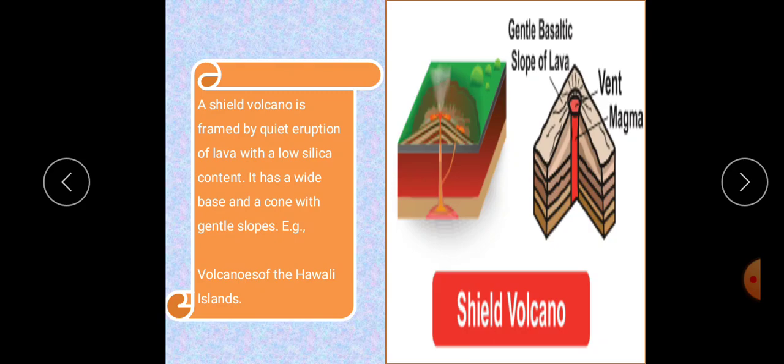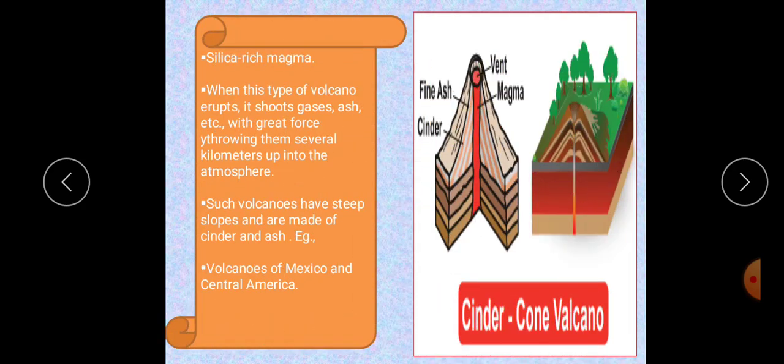The next one is cinder volcano. Here, silica rich magma traps gases inside the volcano until enough pressure is built to push the magma out of the earth's crust. When this type of volcano erupts, it shoots gases, ash, etc. Such volcanoes have steep slopes and are made up of cinder and ash. Example, volcanoes of Mexico and Central America.